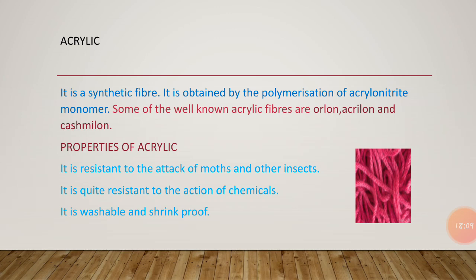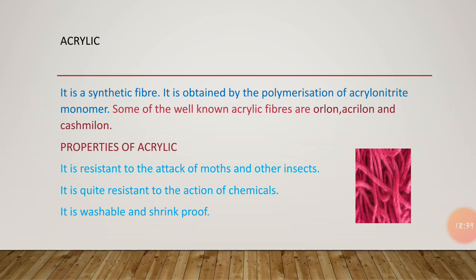Acrylic is a kind of polymer, and it consists of small units that combine together to form a long chain. That small unit is known as acrylonitrile. So acrylonitrile is a monomer. What are some examples of acrylic fibers? Orlon, Acrilan, and Cashmilon. So these are the different examples of the acrylic fibers.